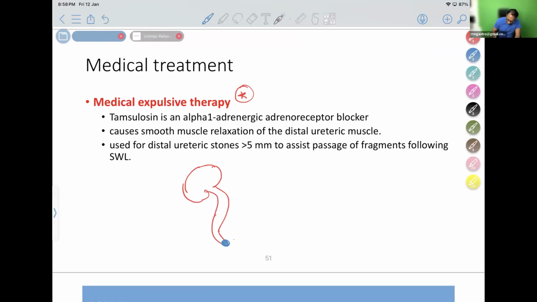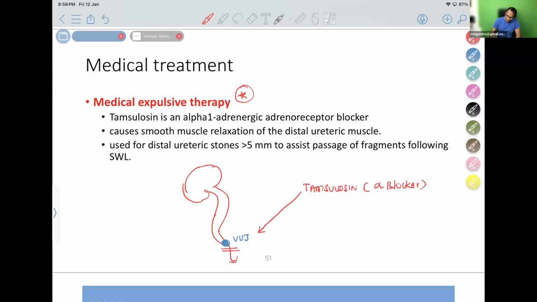There is a stone obstructed in the vesico-ureteric junction. I am going to give one drug known as tamsulosin. This drug is a very commonly used alpha blocker for prostate hypertrophy to relax the muscles. So they found out that by using this tamsulosin, it relaxes the ureteric muscle and the stone passed out.